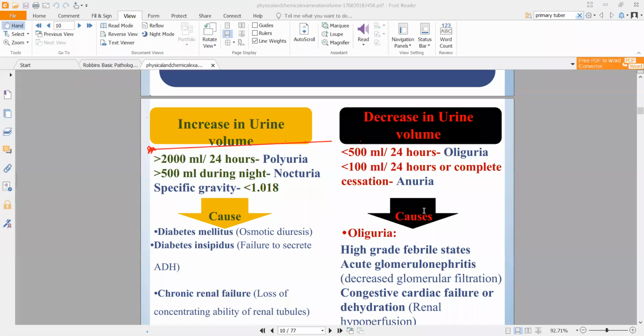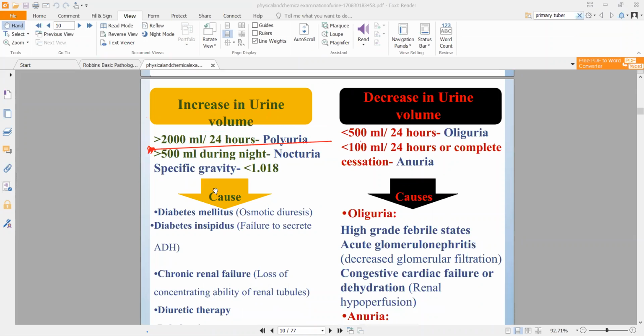If a patient is urinating more than 2000 ml in 24 hours, that generally indicates polyuria. Polyuria may indicate diabetes, but there are other conditions in which polyuria can also occur. The term itself refers to increased urination. Literally, polyuria means many urine, so loosely translated, more urination. If it is more than 500 ml during night, now normally it should be 400 ml, that is called nocturia. So you are producing and voiding more urine during the night.